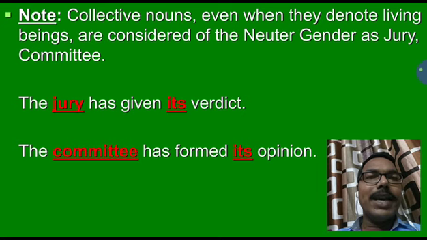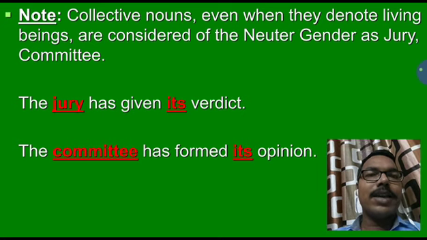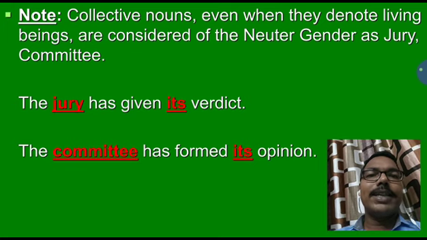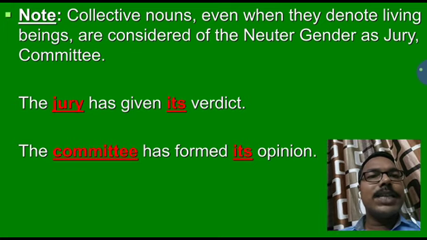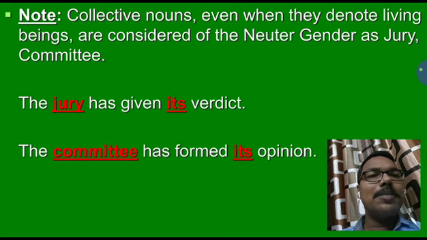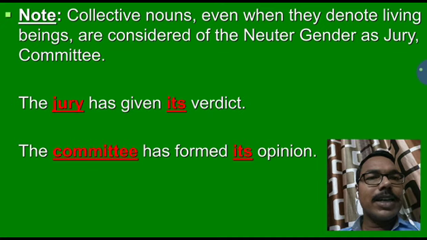We do not write his or her verdict. We will write the jury has given its verdict. The next example is the committee has formed its opinion. Whether the committee members may be male or female, it is a living thing, but we cannot write his or her opinion. We will write the committee has formed its opinion.